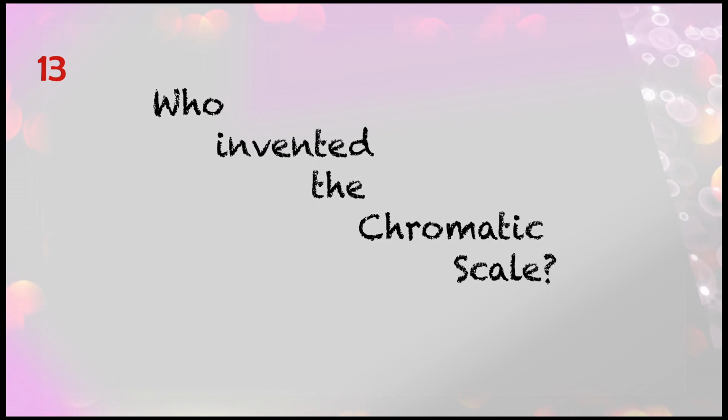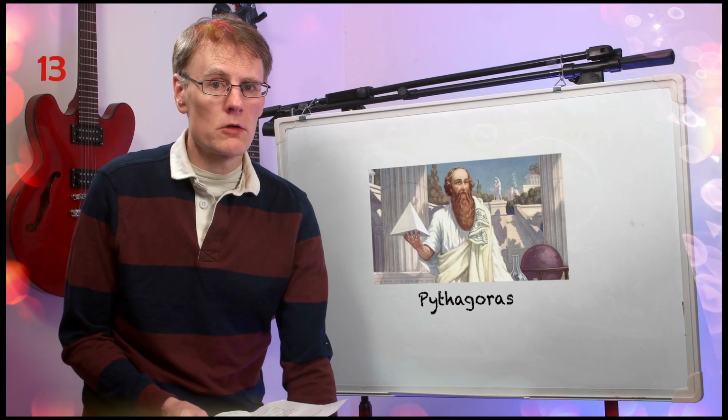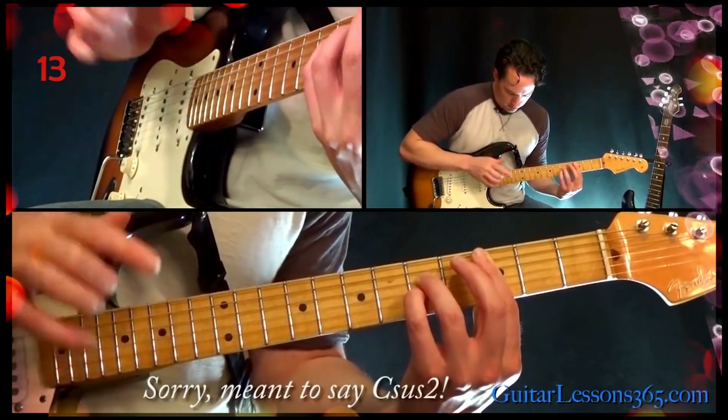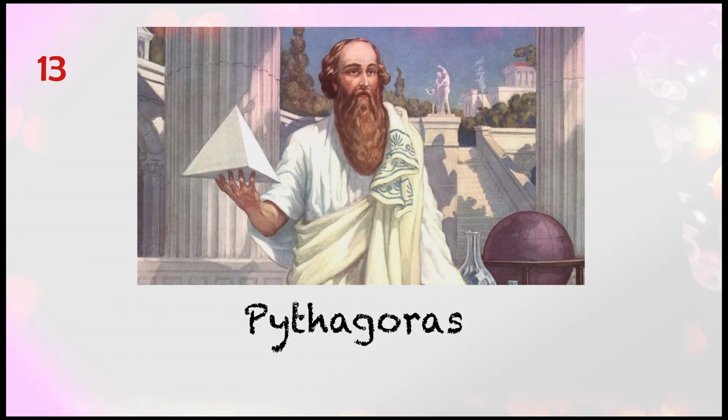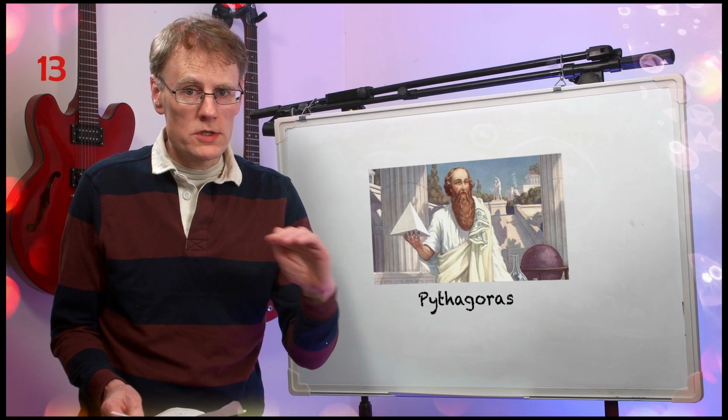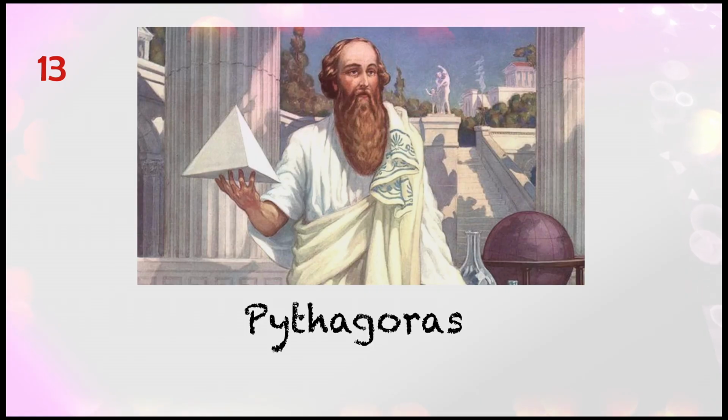Who invented the chromatic scale? The chromatic scale was probably invented by Pythagoras, the ancient Greek philosopher. He realised if strings were plucked and stopped at different points, they would produce the harmonic series, which sounds like this. From that, he developed our music. All the notes for our music come from the chromatic scale.